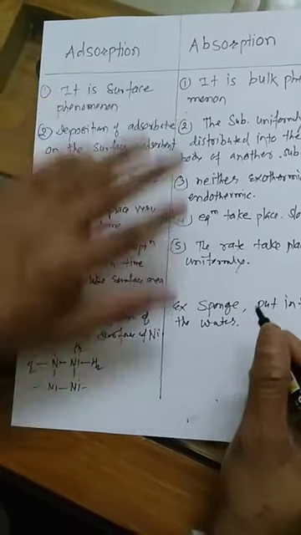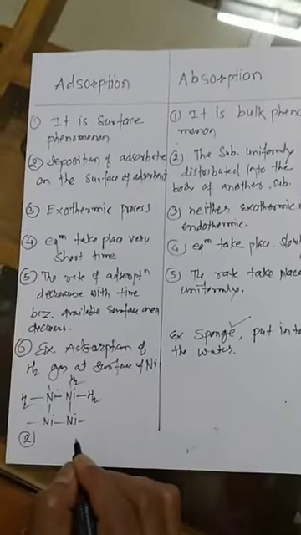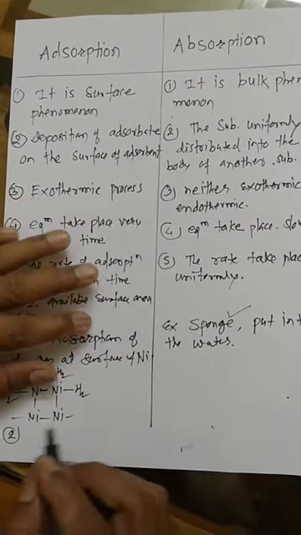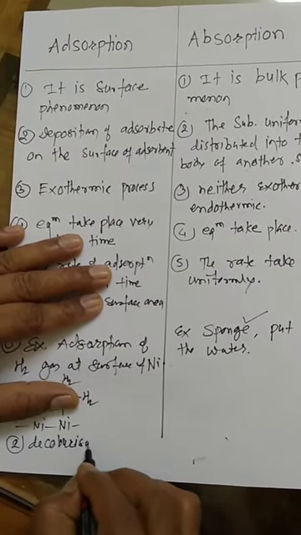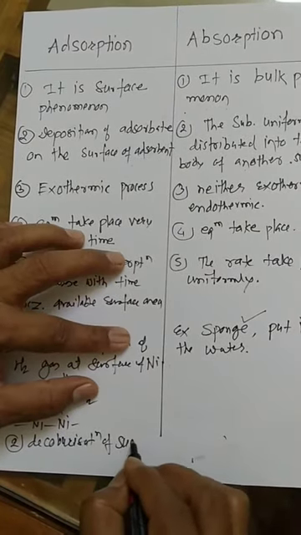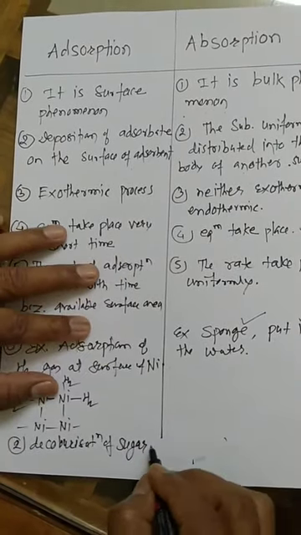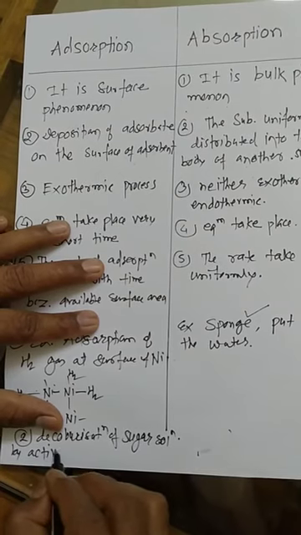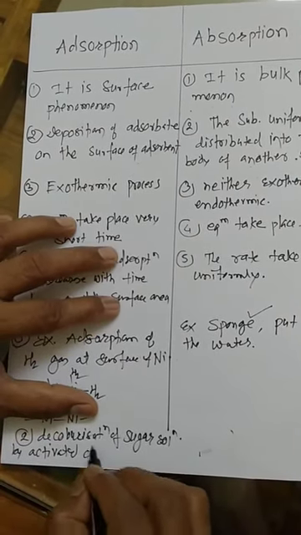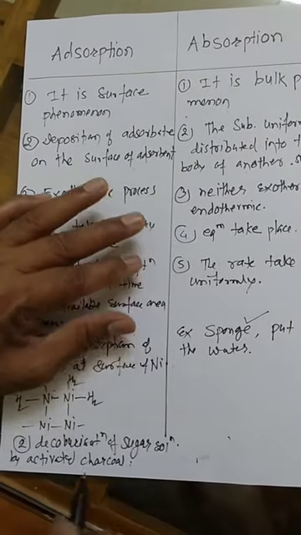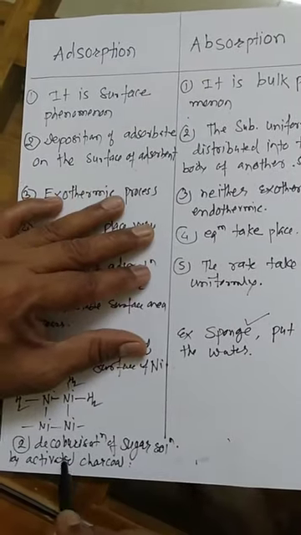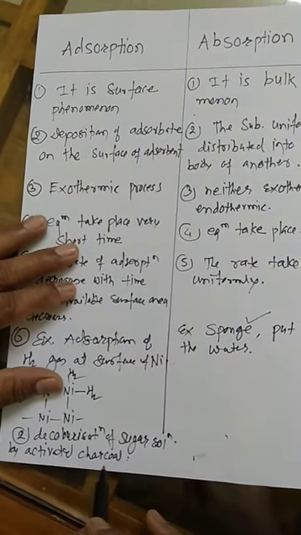Another example of adsorption is the decolorization of sugar solution by activated charcoal. Here the colored matter of the sugar solution gets adsorbed on the activated charcoal.